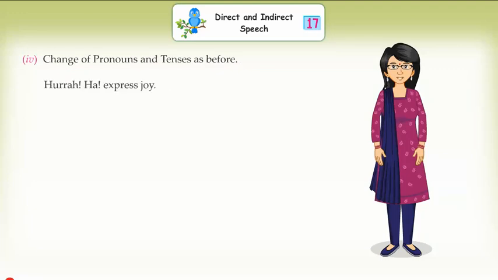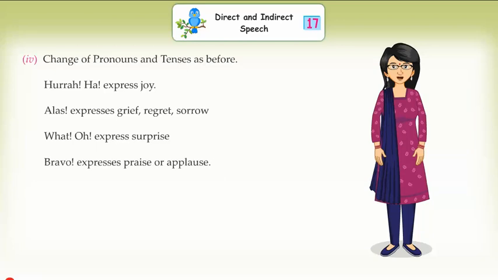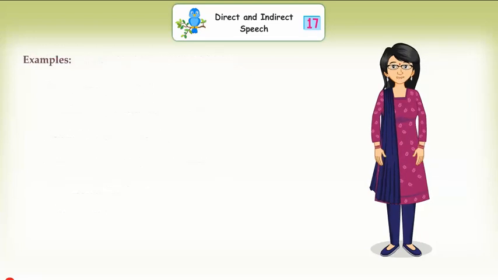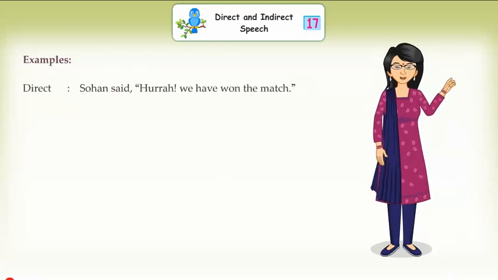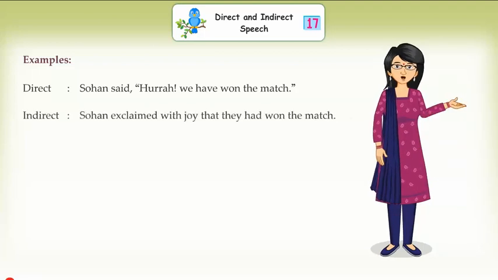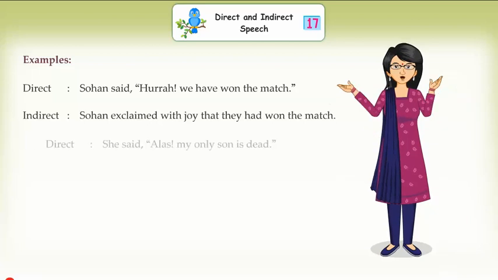Hurrah, ha express joy. Alas expresses grief, regret, sorrow. What, oh express surprise. Bravo expresses praise or applause. Fie expresses contempt. O expresses wish. Examples. Direct: Sohan said, "Hurrah, we have won the match." Indirect: Sohan exclaimed with joy that they had won the match.